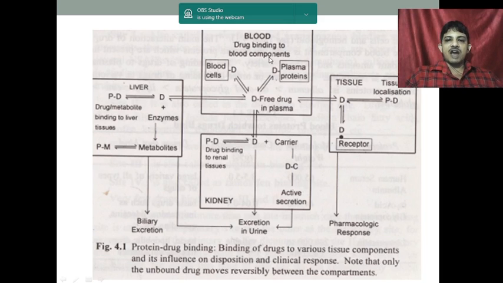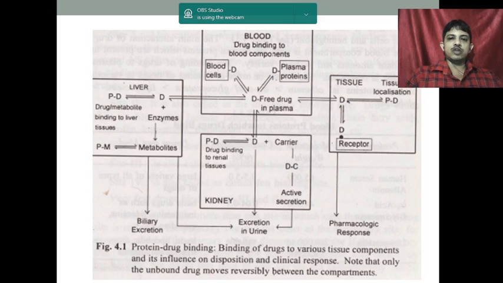If more quantity, a higher percent of the drug, binds to the plasma protein, then it will not be distributed into the liver, the kidney, or the tissue. That means the drug will remain in the body for a longer time. As a result, the duration of action varies.